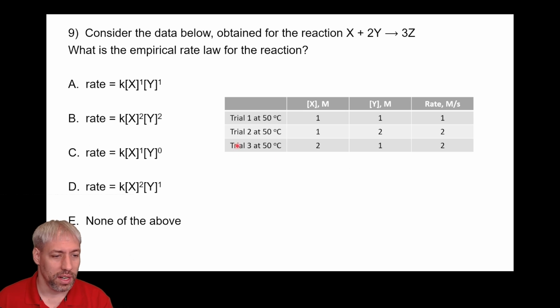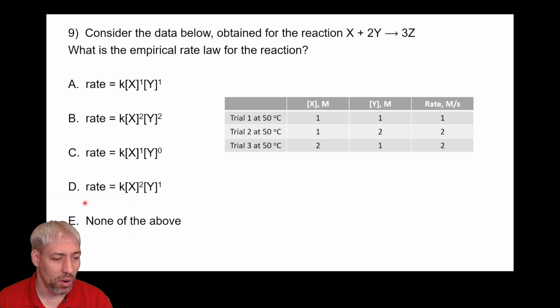The way we do that is we take a bunch of different data and say, okay, I need to know how X affects it, I need to know how Y affects it, and I need to isolate those variables. So what I'm going to do is compare trial 1 and 2. X concentration is 1. That stays constant. If I change the concentration of Y twofold, what do I see happens to the rate? That changes twofold. What does that tell me? That concentration of Y is proportional to the rate. That means the exponent on Y has to be 1. And so already with that, we can rule out C and B being options.